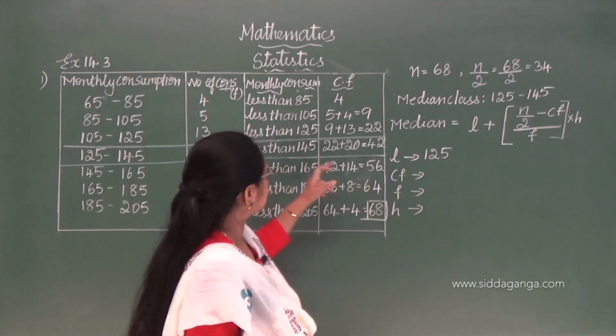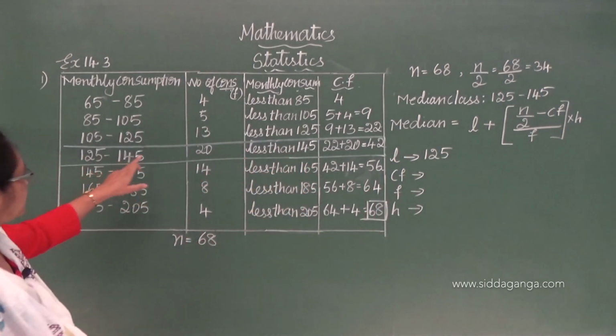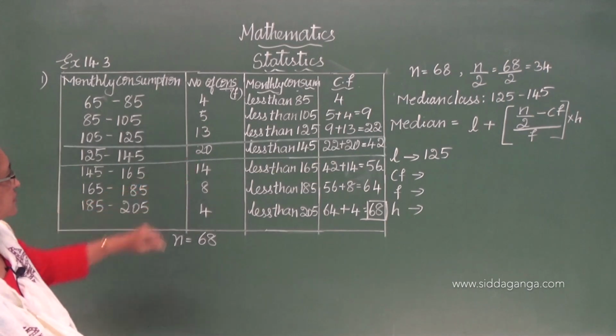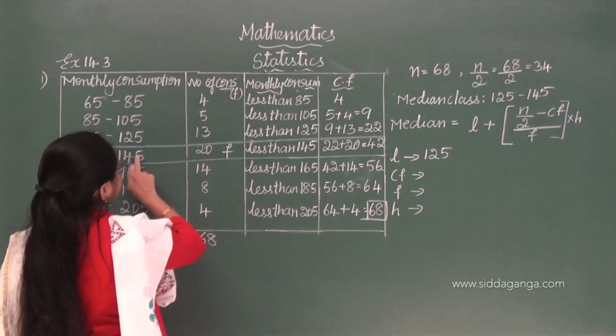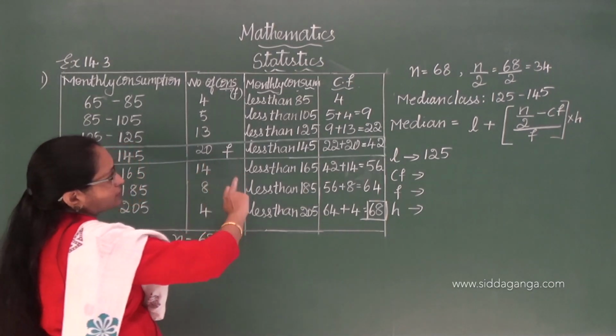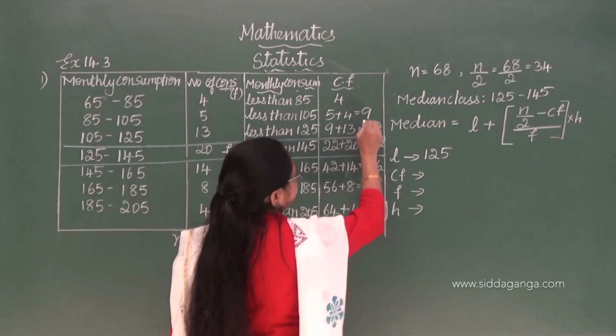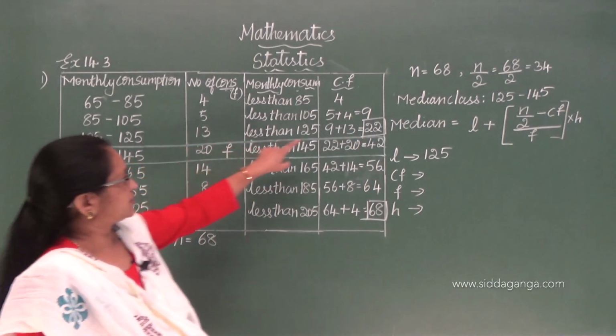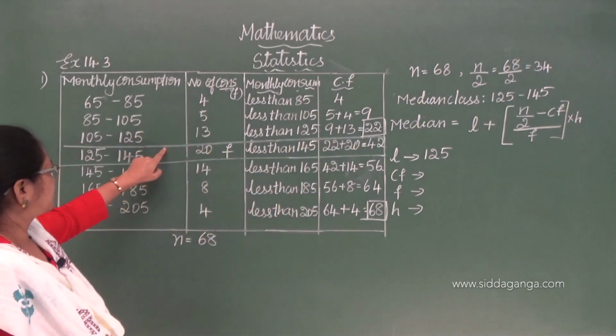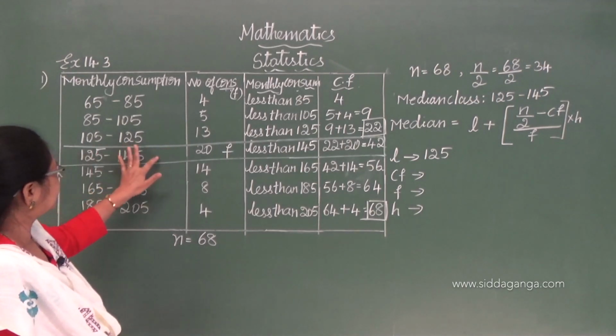Median class is this. So the corresponding frequency is f of the median class, and cumulative frequency you have to take 22, because it is the cumulative frequency of the preceding class of the median class.